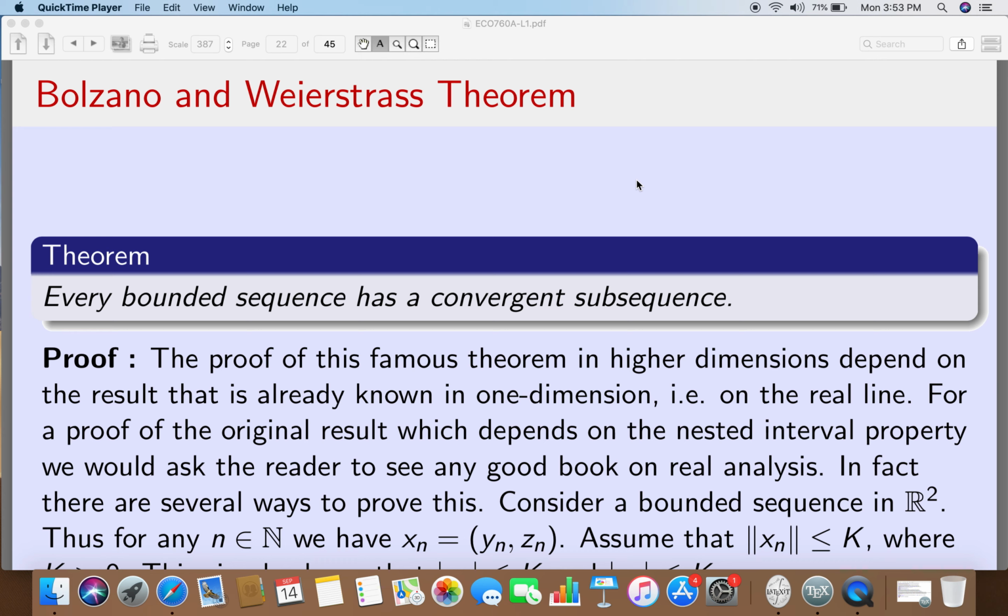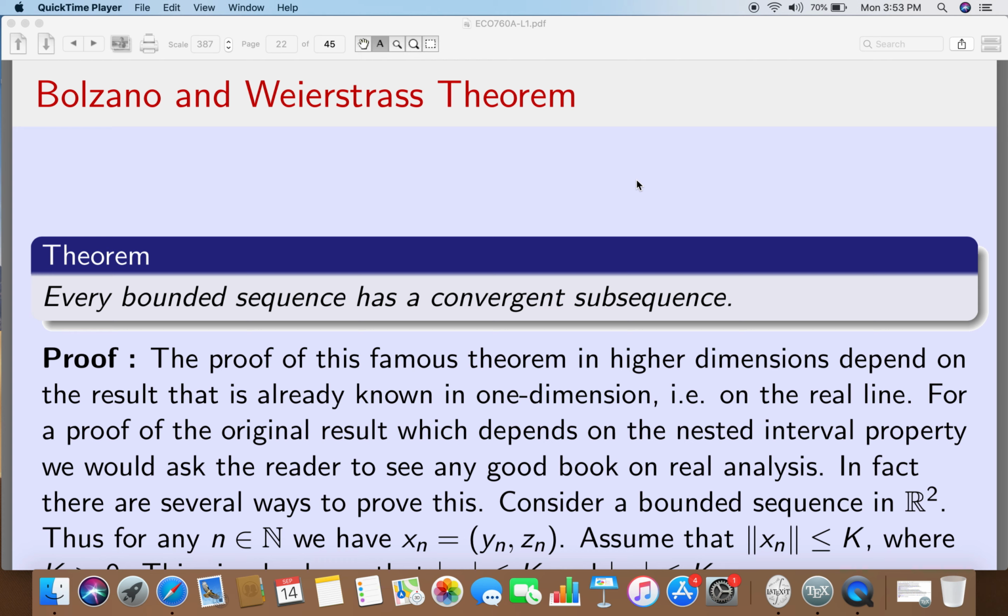Is it bounded? Yes, it is bounded. Sorry. It's bounded by the number 1, because the modulus of any quantity, minus 1 or plus 1, is 1, so it is bounded by the number 1. K is 1, say. But it does not tell us that the sequence is convergent, because here the sequence doesn't move towards any value, but it just oscillates between the two numbers minus 1 and plus 1.